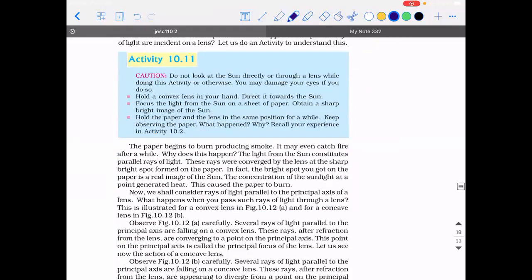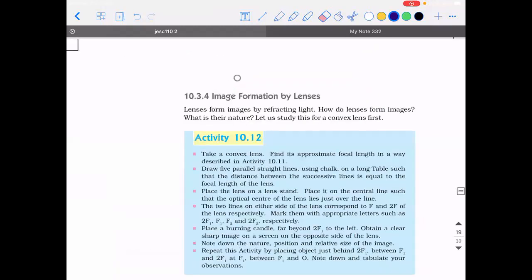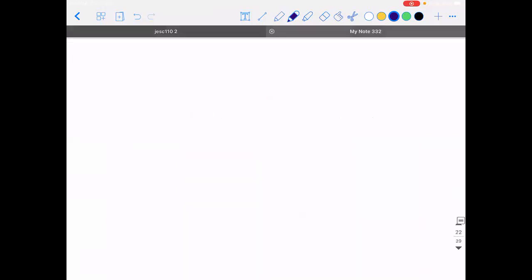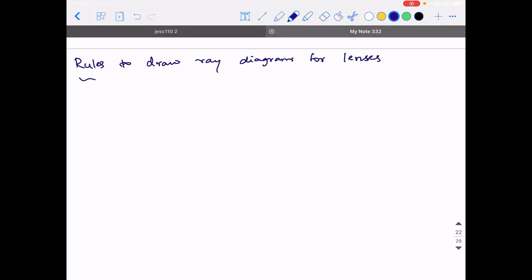Now listen. With all these points in mind, we will draw the image formation by lenses. So, how do lenses form images? They form images by refracting light. What is their nature? Let us study this for a convex lens first. So, I would like to give you certain points: rules to draw ray diagrams for lenses. Let us see what all the rules are to draw the ray diagram for lenses.